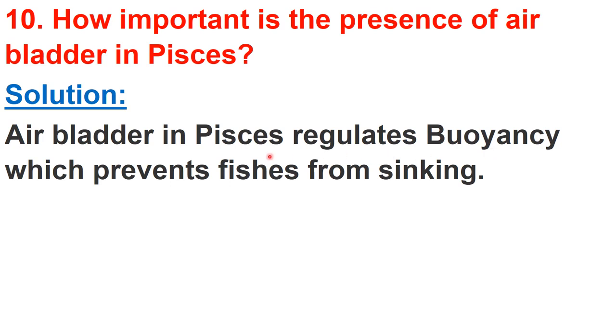So the air bladder regulates the buoyancy, which prevents fishes from sinking. So this is the importance of air bladder. Because of the presence of air bladder, there is no need for the fishes to swim constantly.